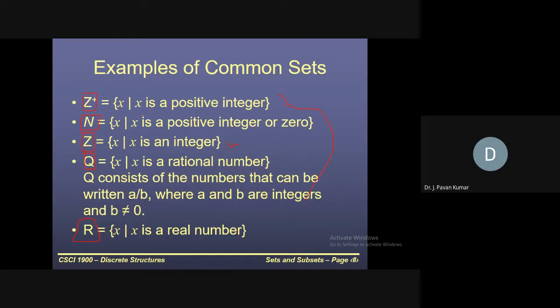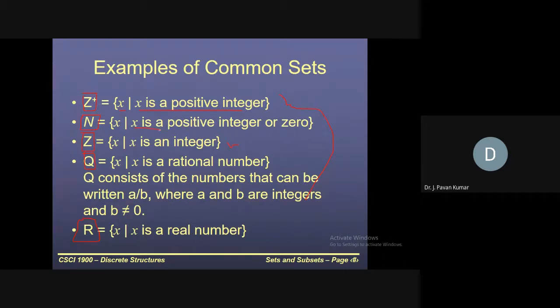Okay, this notation. See here, x such that x is a positive integer. This is the constraint. So Z+ is the set which contains the integers which are positive. Next, similarly, you consider N, which includes all the positive integers as well as 0.